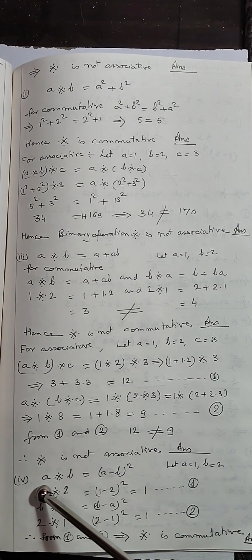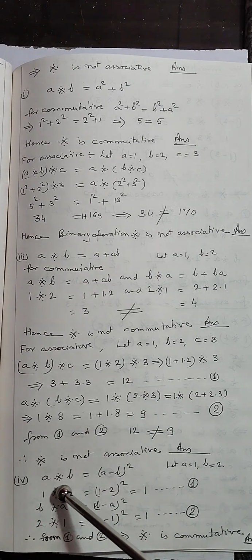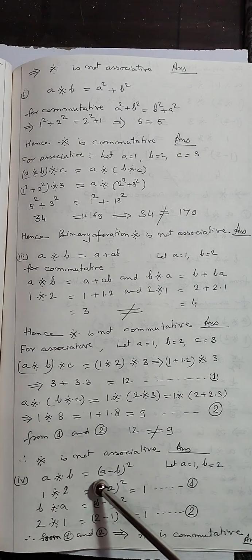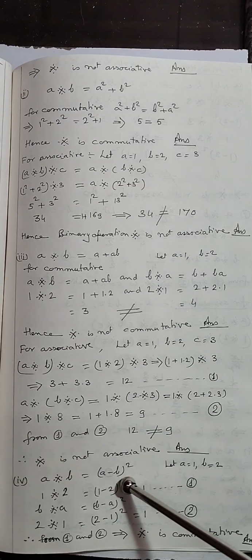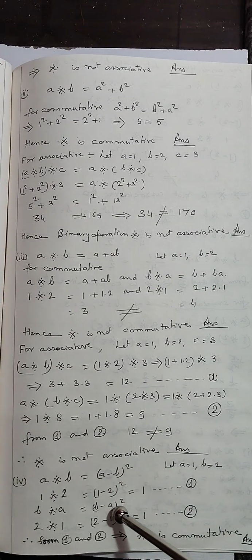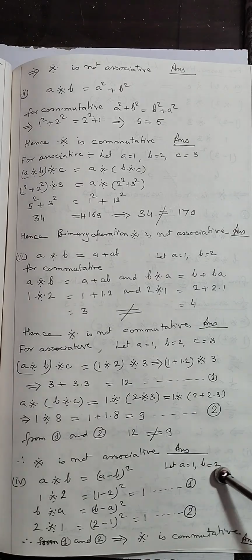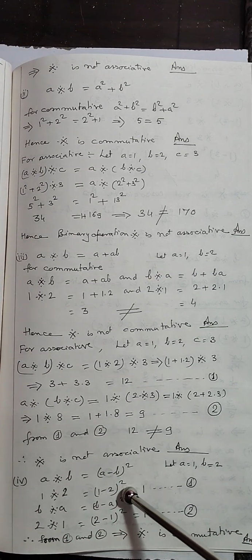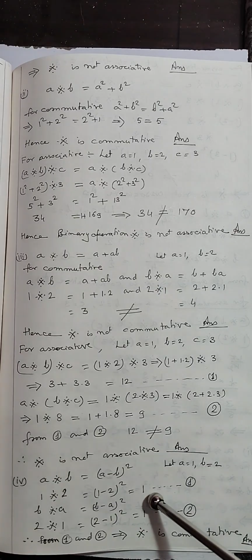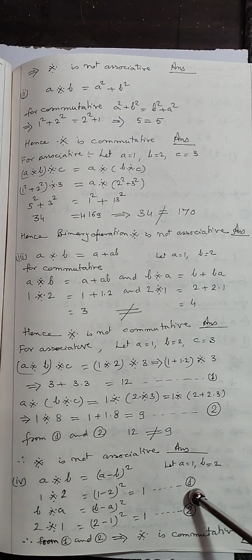Now come to the fourth part. A binary B is equal to, as per the definition given already, A minus B whole square. Let A is equal to 1, B is equal to 2. So 1 binary 2 will be equal to 1 minus 2 whole square, and it will be equal to 1. First is done.